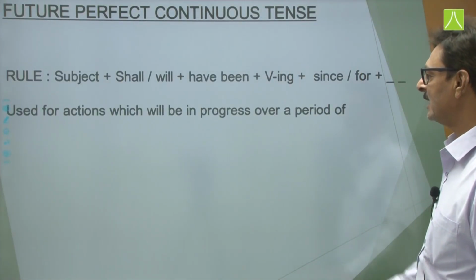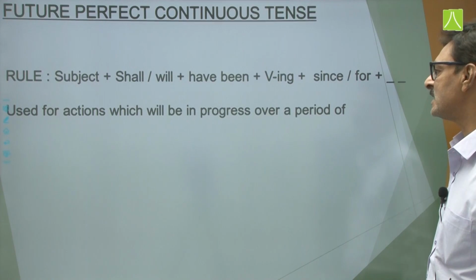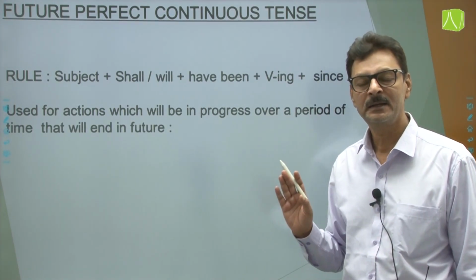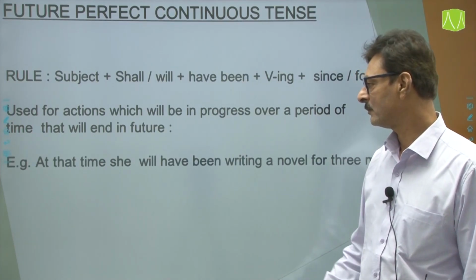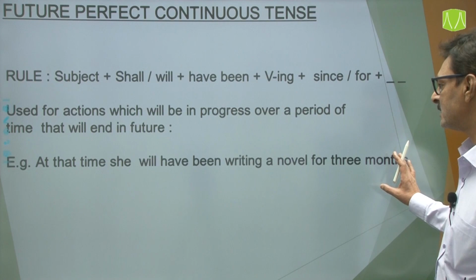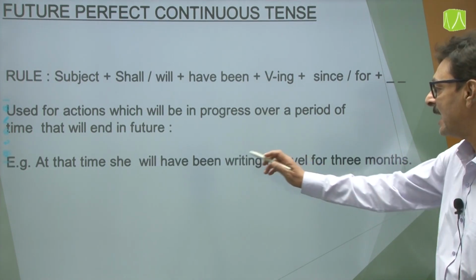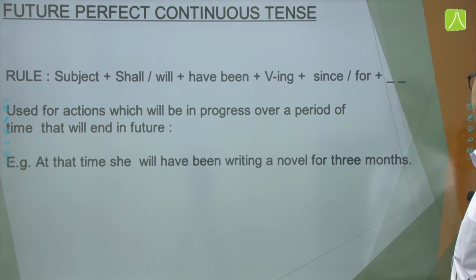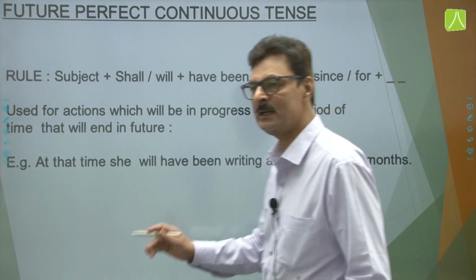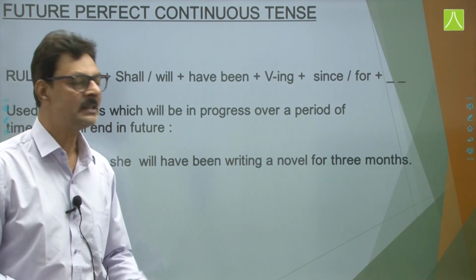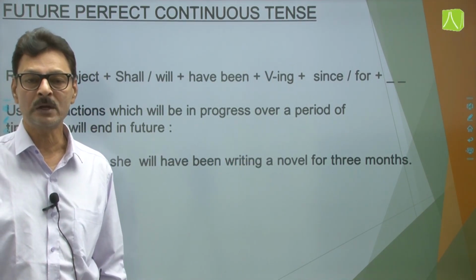चलते हैं आगे, कहाँ यूज होता है? It is used for actions which will be in progress over a period of time that will end in future. So I am talking about this period in future. At that time, she will have been writing a novel for 3 months. So what is the meaning of this sentence? उस समय, at some point in the future, उसको novel लिखते लिखते 3 महीने हो चुके होंगे.